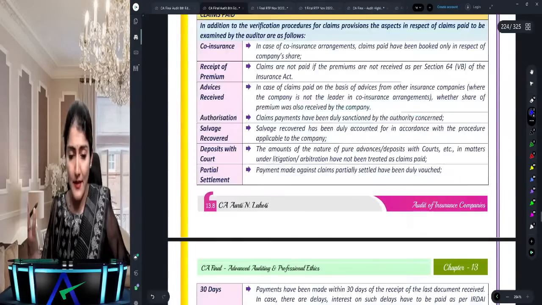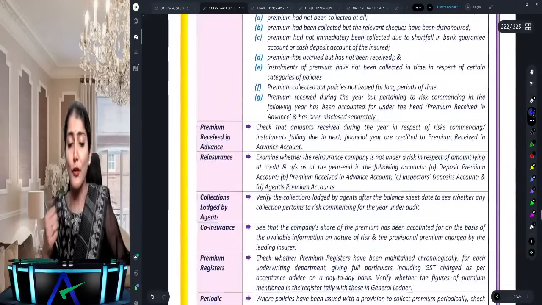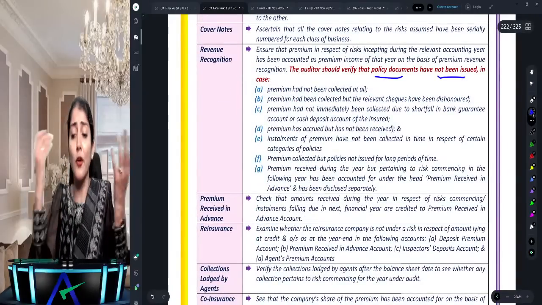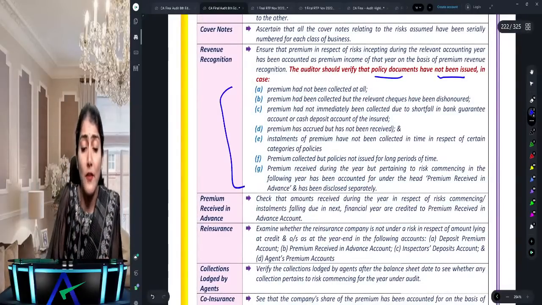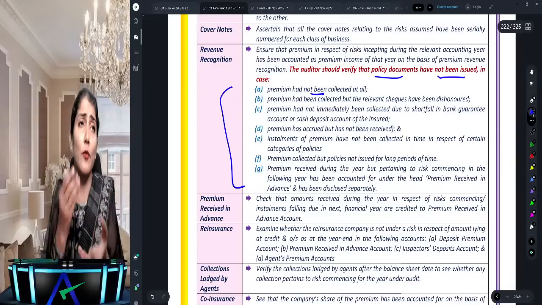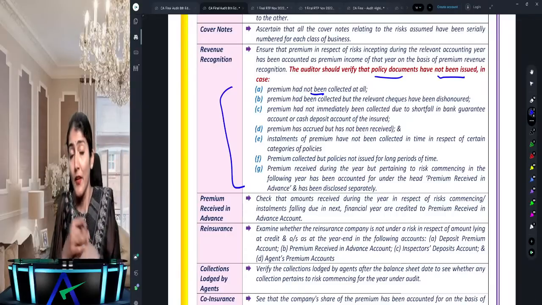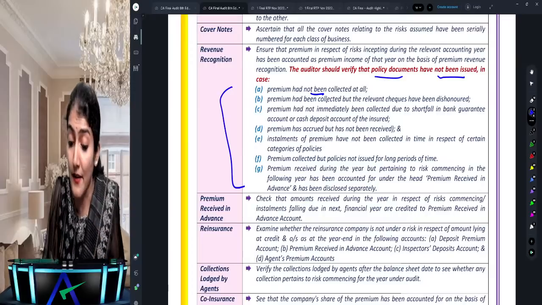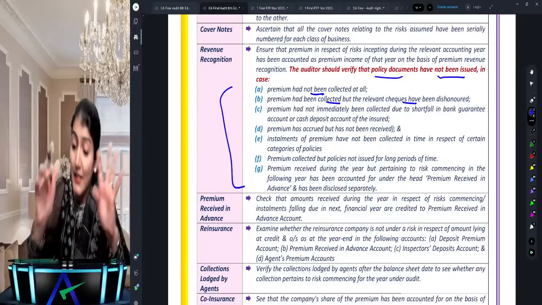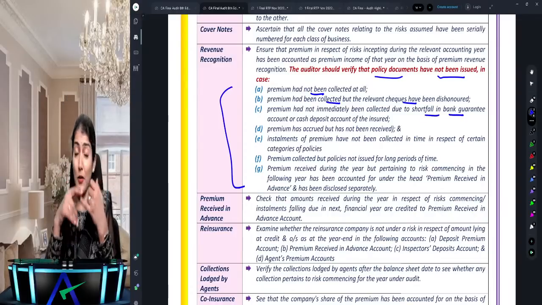Okay, recently a question came in the exam: an insurance company is not issuing the policy documents. Why have policy documents not been issued? They say you have not paid the premium. Till the time we don't receive the premium, we are not giving the policy. So the premium has not been collected.